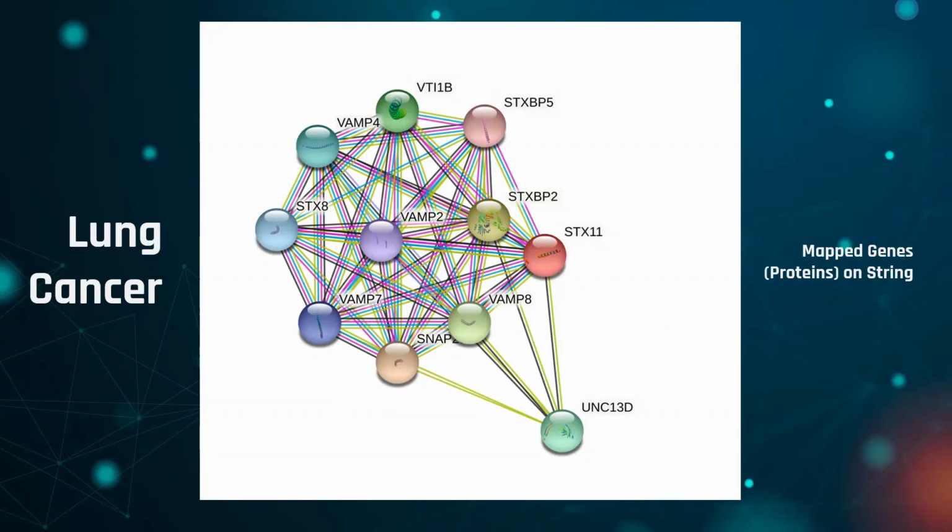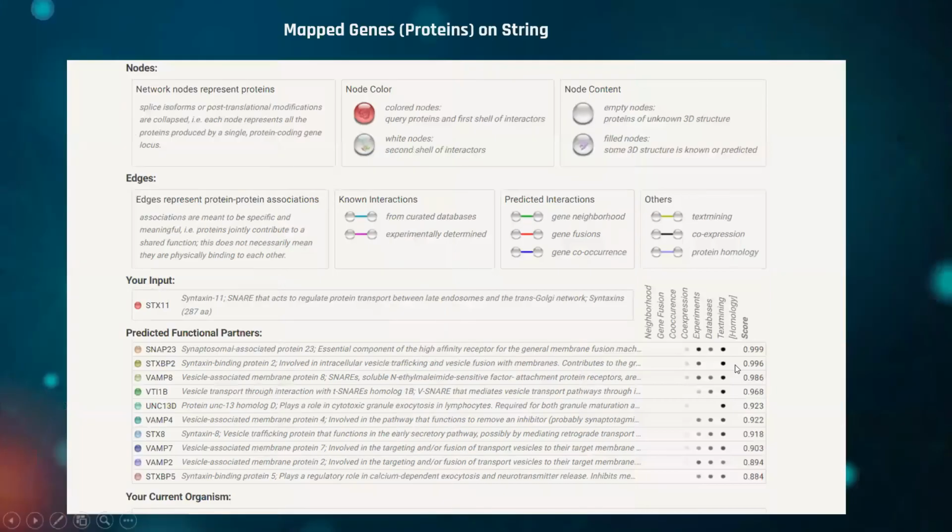Now we have mapped gene proteins on STRING. Here we have mapped STX11, a tumor suppressor gene, on STRING. STX11 is connected to these genes, and these genes are involved in whichever processes STX11 will be directly affected by it. If gene-to-gene interaction is not happening, the gene-protein interaction, whichever takes place, will be affected, and the problem will be at the very first stage. Now, here we can clearly see that STX11 is connected to these genes. And if any of these functions stops, then STX11 will be affected and cancer may be caused.